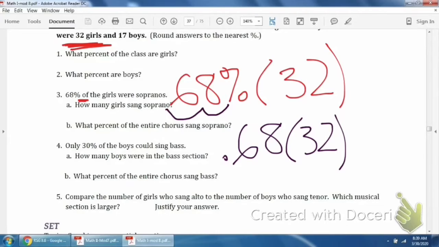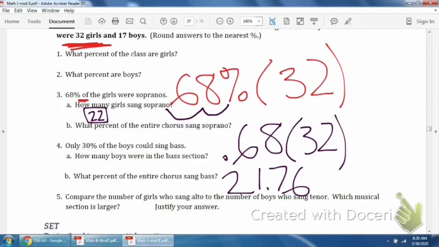Okay, so that's kind of weird. That means 21.76 girls sang soprano. Okay, so we obviously can't have 0.76 girls. So in this context, we want to round up to 22. So for this one, we would say 22 of the girls sang soprano.